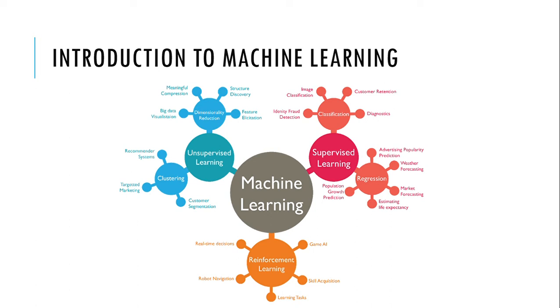Supervised learning is learning wherein your data is labeled, and reinforcement learning is something which is practiced in the robotics field. How does it work? Let's say you have a robot, and you ask the robot to move one step forward. If the robot moves one step forward, we will appreciate it or give it plus 10 points, just as an example.